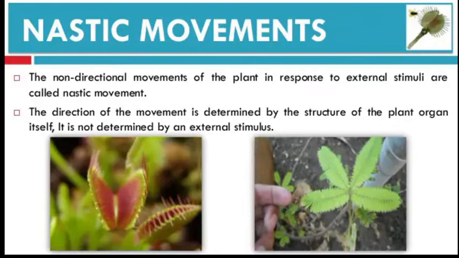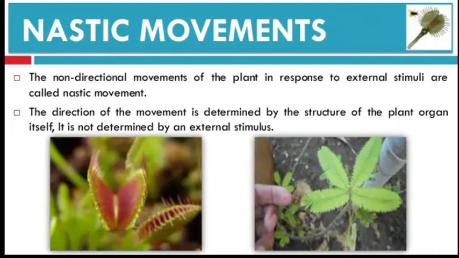So the main difference between tropic movement and nastic movement is that tropic movement is a directional movement of a plant part, but nastic movement is not a directional movement of a plant part with respect to the stimulus.